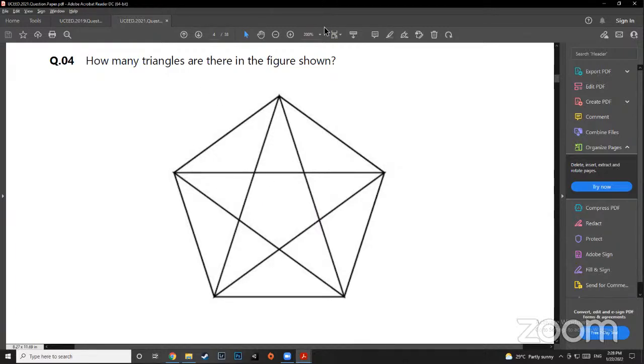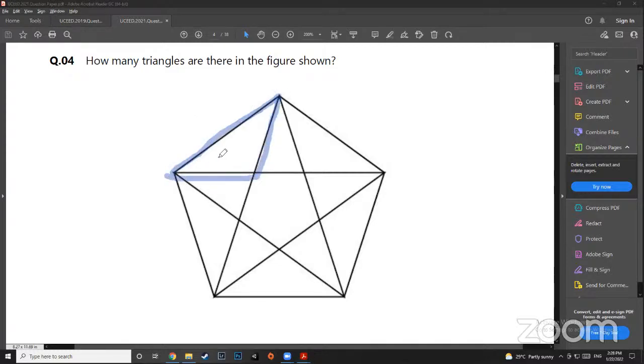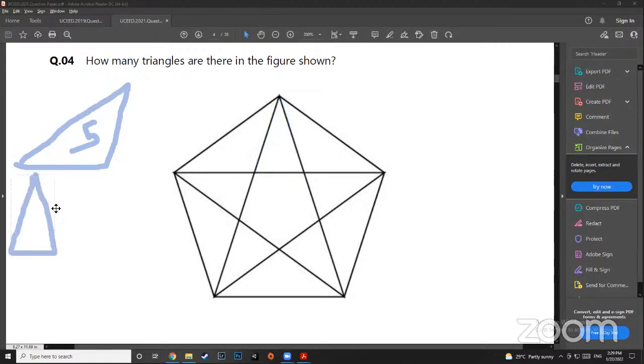So what I find beneficial is you take one triangle of this size, and you count how many triangles of this size are there. So I can see 1, 2, 3, 4, 5. Correct? So I'll keep in mind that 5 triangles of this size are there. Then I will look at how many triangles of this size. I can again see that there are 5, right? So I will put 5 here.